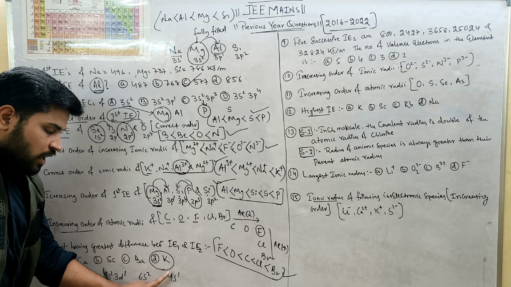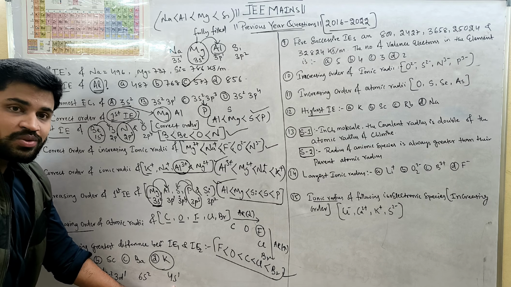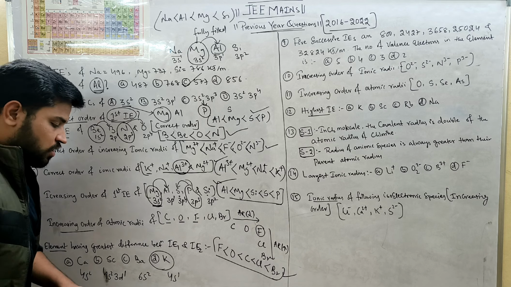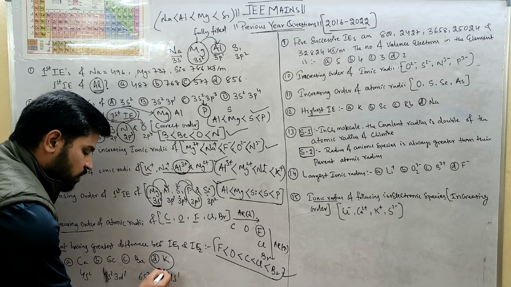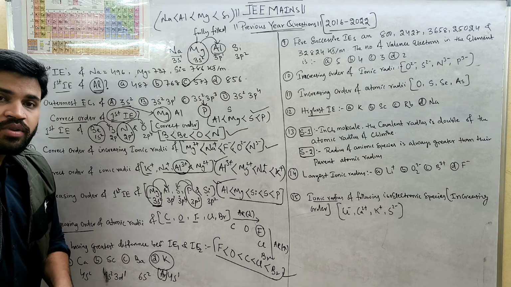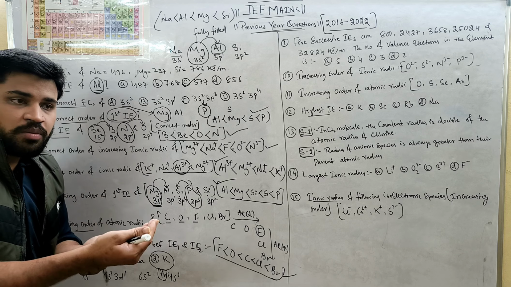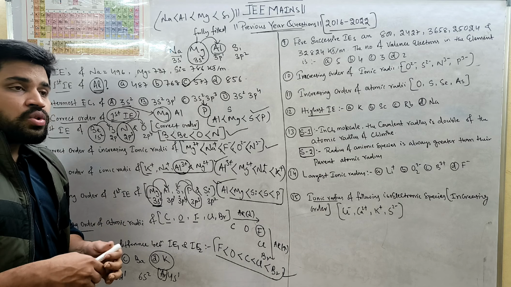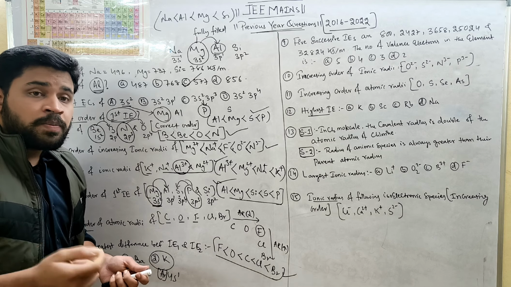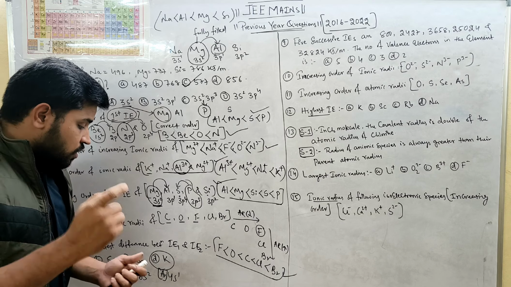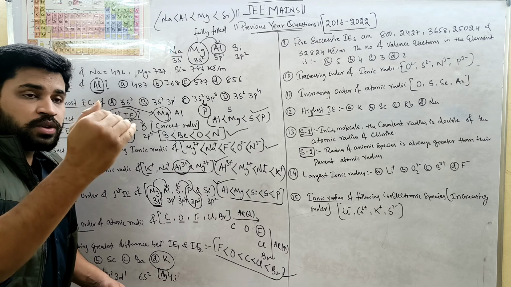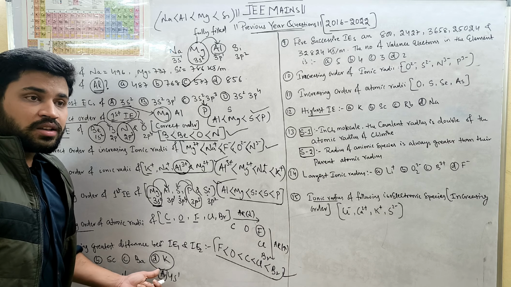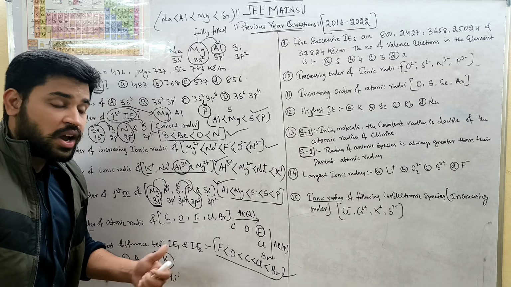If you remove 1 electron from the 4s1, then what is going to happen? 1 electron is gone, means it will have the electronic configuration of argon. So after argon, potassium is coming. Argon is a noble gas or inert gas configuration, so to remove an electron from inert gases, it needs a huge amount of energy. So between first ionization energy and second ionization energy, the difference will be very high.